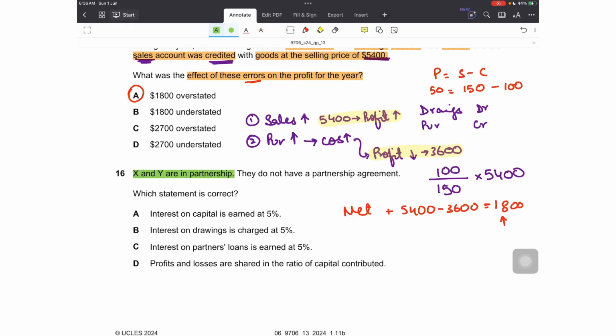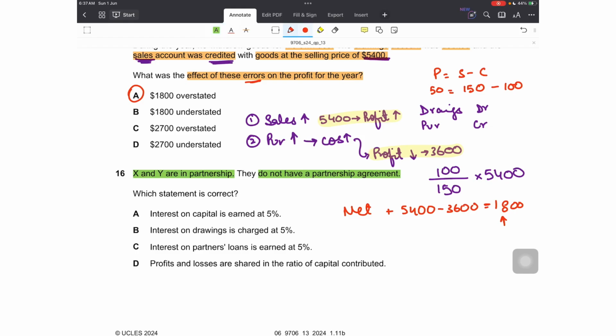Number 16. X and Y are in partnership. They do not have a partnership agreement. So which statement is correct? When there is no partnership agreement, we know that there are certain conditions. For instance, there can't be interest on capital, no interest on drawings, no salaries to partners. Profits and losses are shared equally, and if the partner has given a loan to the partnership business, the interest rate on that would be 5%, not more, not less.